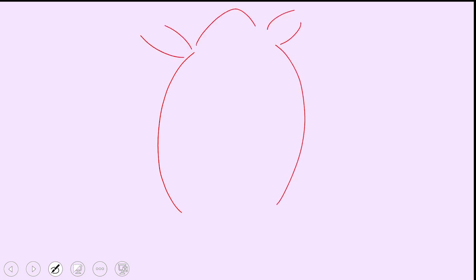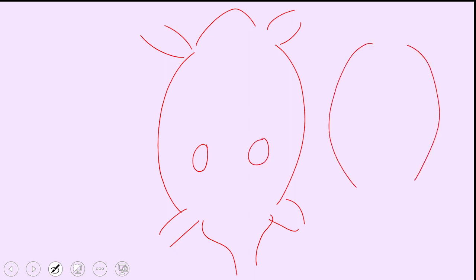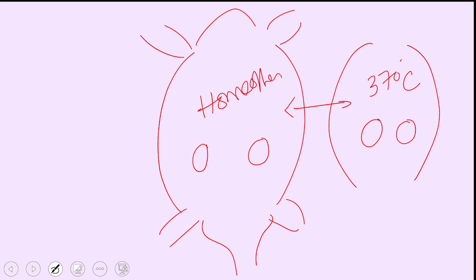the abdomen. Let us take the abdomen of a rabbit. This is the abdomen of a rabbit. Here there are gonads. Even in human beings, initially the gonads are present in the abdomen only. And the temperature of the body in human beings is 37 degrees centigrade, because all mammals are homeotherms. They maintain the temperature of the body.